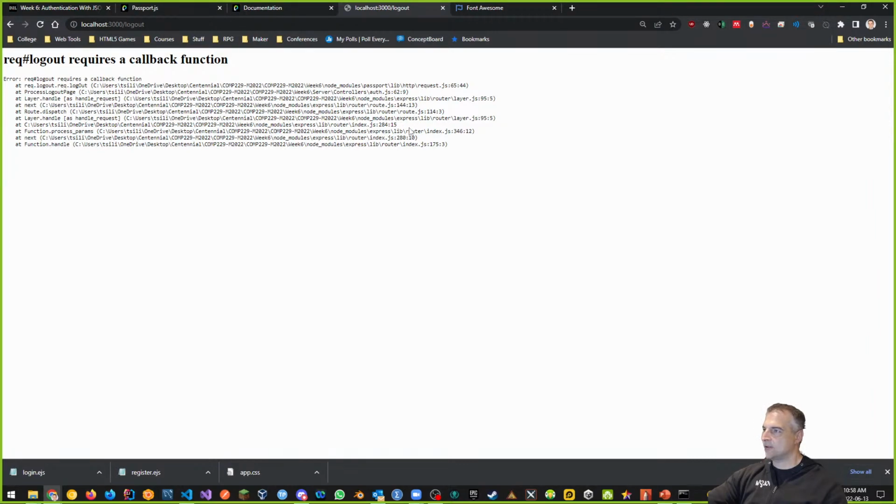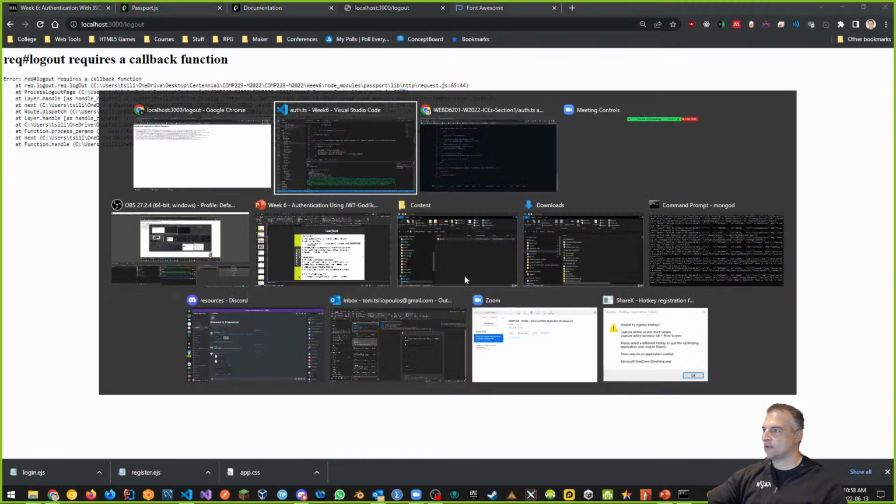If I go back to where it looks at, it shows my express, my node modules, and you want to trace this to see where it went in your project. So there's node modules, node modules, node modules. Oh, look right here. It says server controllers auth.js line 62 column 9. Okay, let's see if that's true.